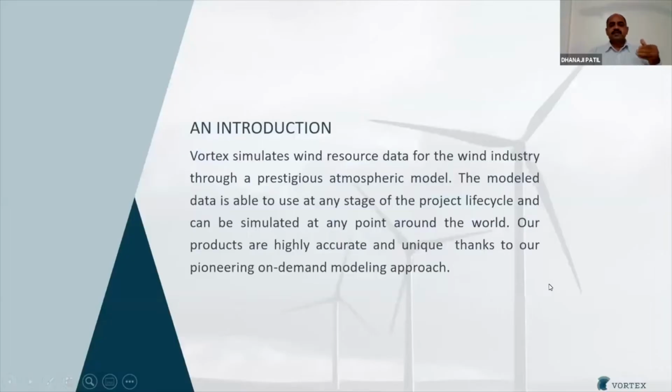In Vortex, we run WRF model to downscale macro scale information to mesoscale till microscale level, and we are delivering information in terms of wind maps, hourly time series wind data, wind distribution TAB files, high resolution wind resource grid files, even 10 minutes time series information, and also extremes and turbulence information. As you can see in this slide, we use an on-demand zooming approach in Vortex.